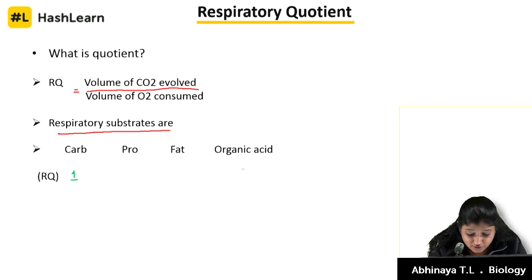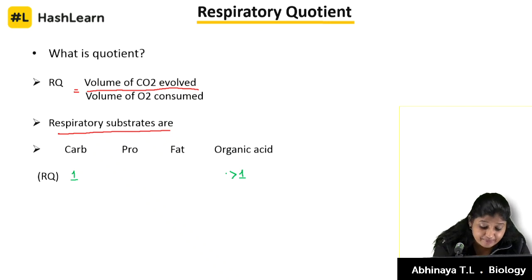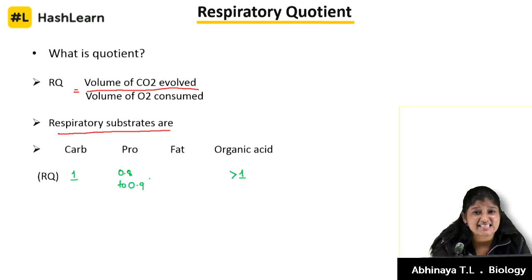On the right side, under organic acid, it is more than 1. Interesting, how? We'll discuss that. Protein is in the range of 0.8 to 0.9. Fats, the least RQ level, 0.7.